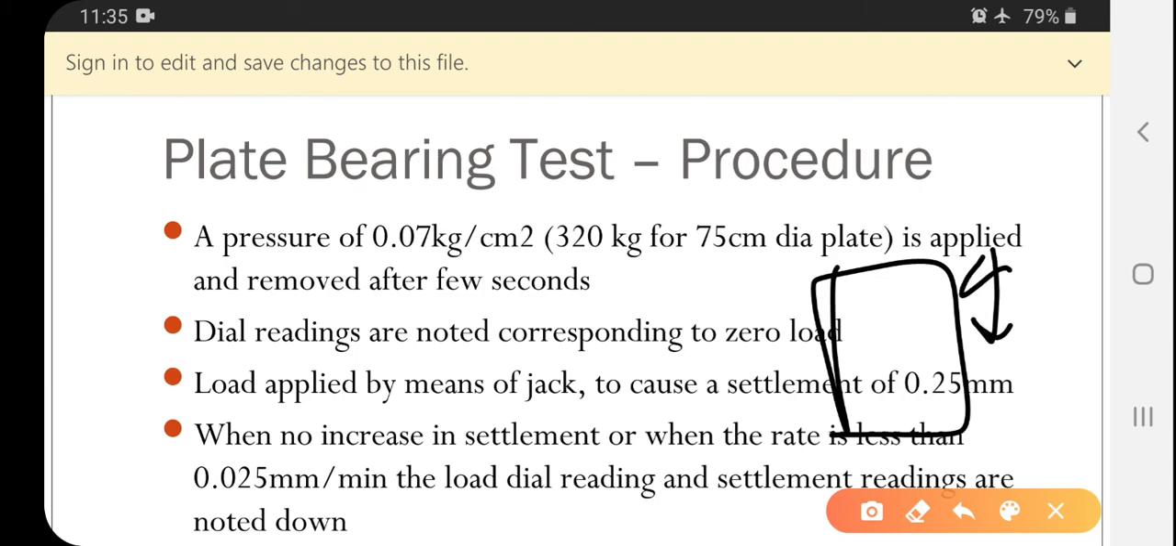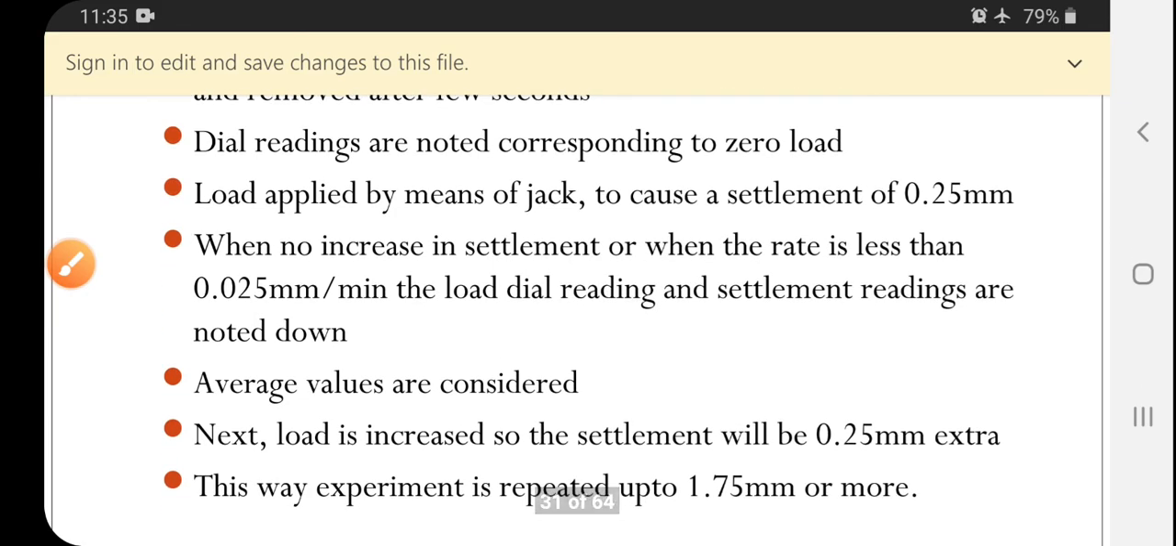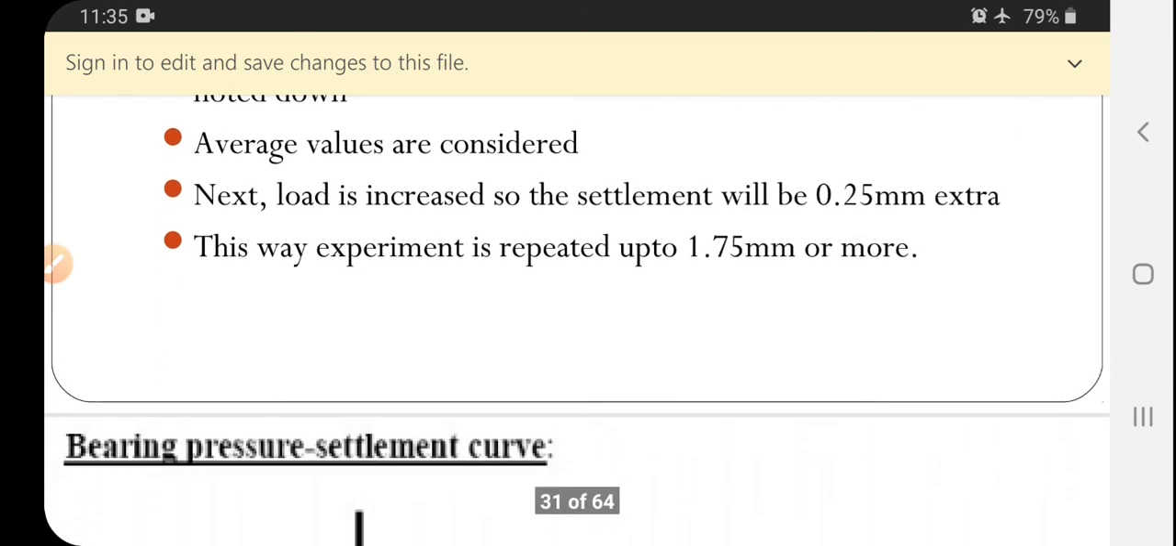When the specimen undergoes a displacement of 0.25 mm, and the rate of settlement is less than 0.025 mm per minute, the load and dial reading settlement should be noted down. Average values are considered. Next, the load is increased so that the settlement will be 0.25 mm extra. This way the experiment is repeated.